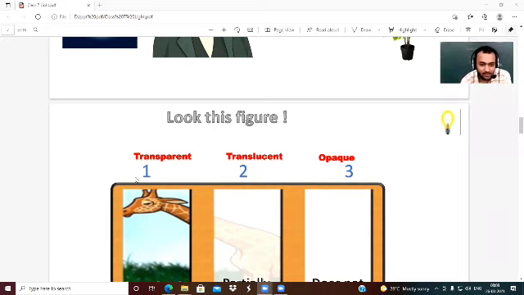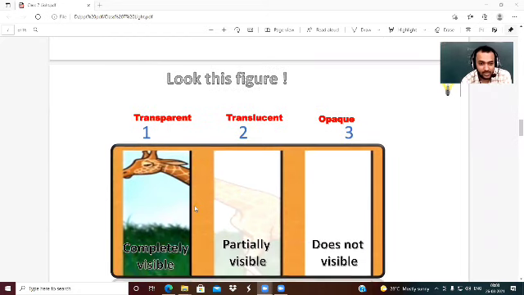So the first medium is known as a transparent medium because light passes completely, so this giraffe is visible. For the second medium, light passes partially, so it is partially visible. And in the third case, light doesn't pass at all, so it is the opaque medium, where light doesn't pass through the medium.